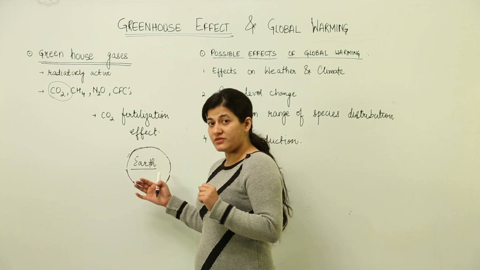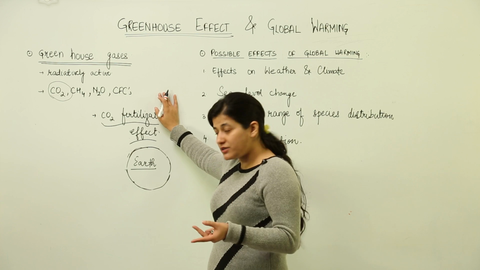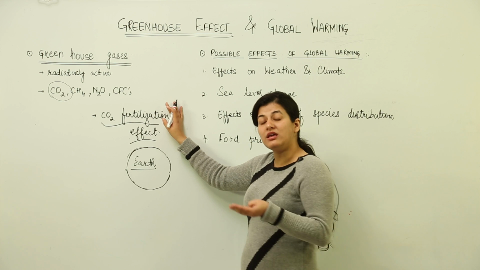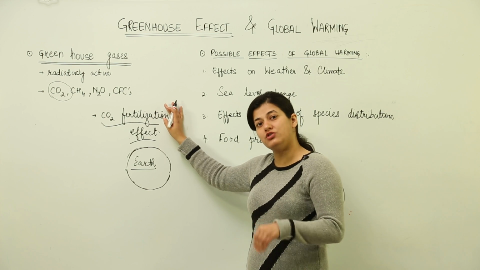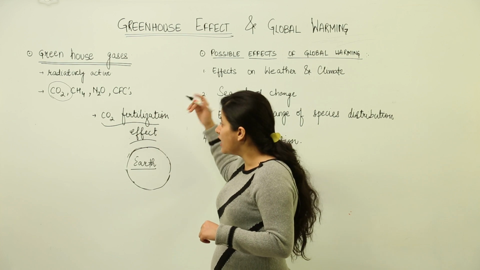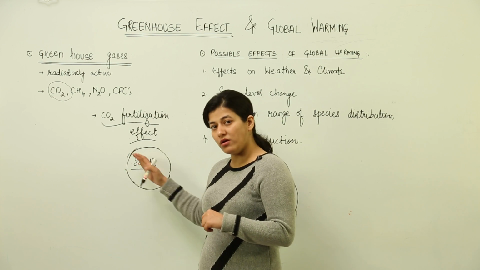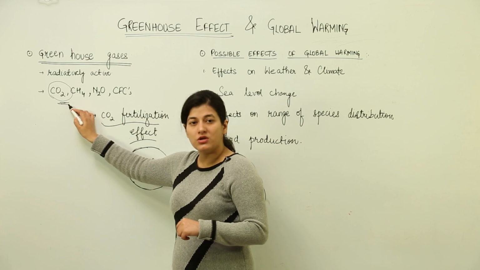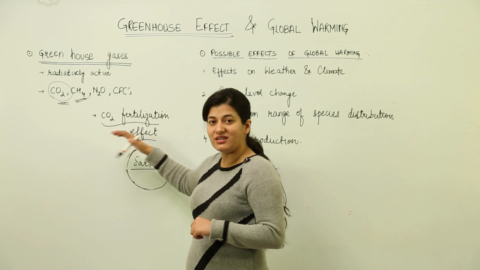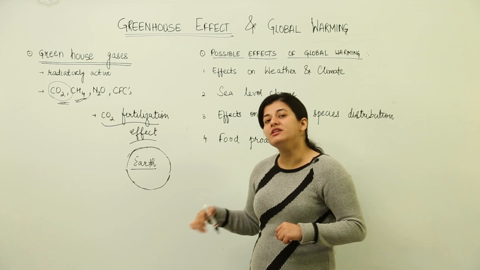But the outcomes that come after this, that if you are increasing the fertilization effect, the CO2 is increasing the productivity of the plants. At the same time, it is bringing many climatic changes at geographical level which cannot be tackled, and the CO2 fertilization effect, how much better it is for the plants, it is going to be hazardous in some way or other. That means in the long run, this increase in CO2 is not beneficial. Then at the same time, this CH4, that is methane, also increases the content of infrared radiation trapping, and it increases the temperature.